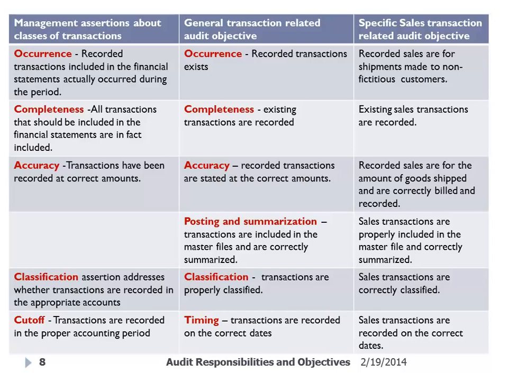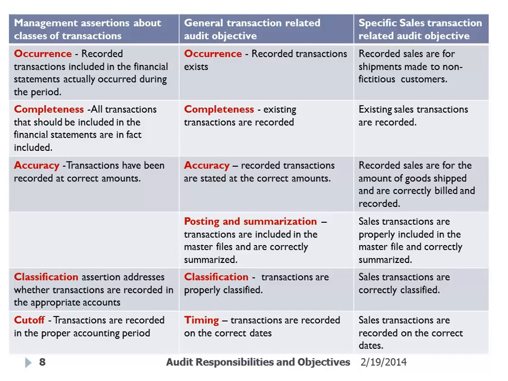And then we finished off talking about accuracy. With accuracy, the auditor is concerned that the transaction is recorded at the accurate amount and that it has been posted to the correct account. You want to make sure that sales to customers don't include sales to related parties, because related parties should not be included in your sales. And then classification, whether they're properly classified, and cutoff, where the auditor is concerned with timing.